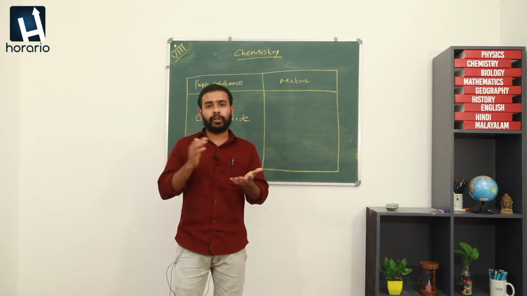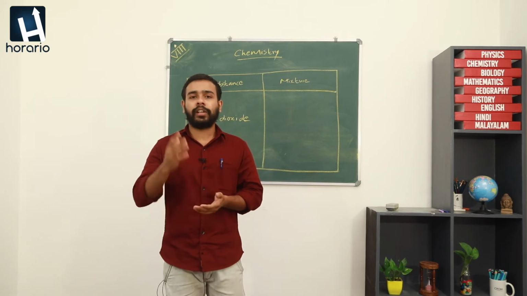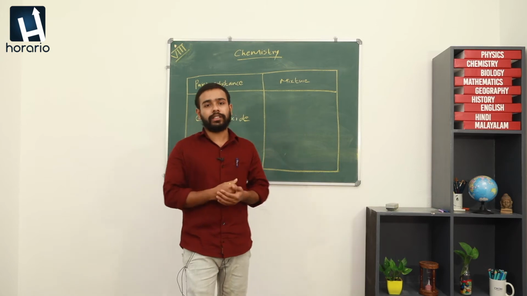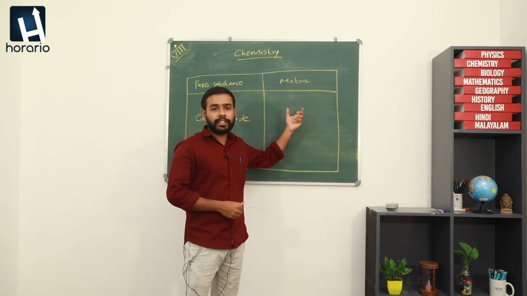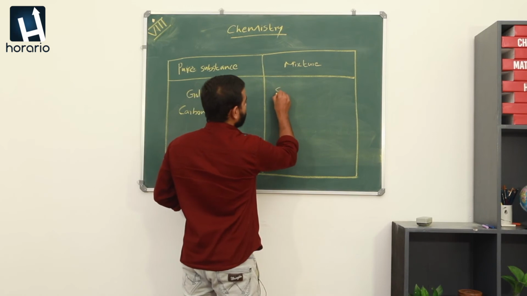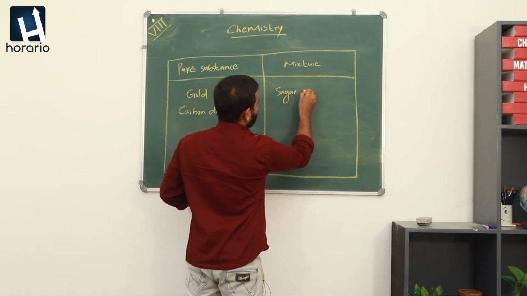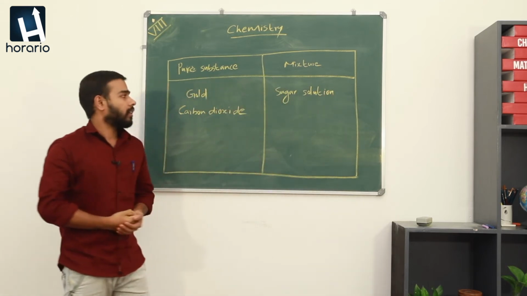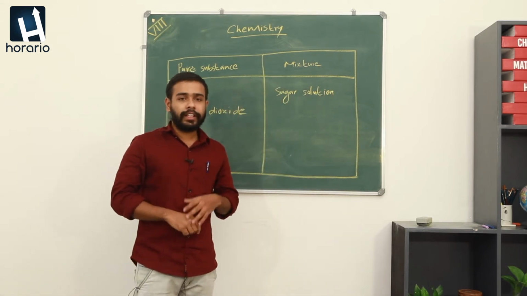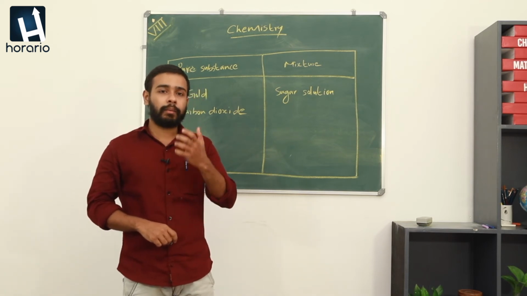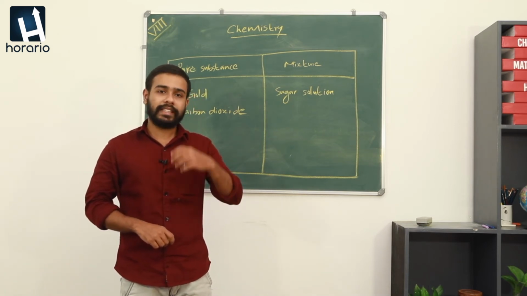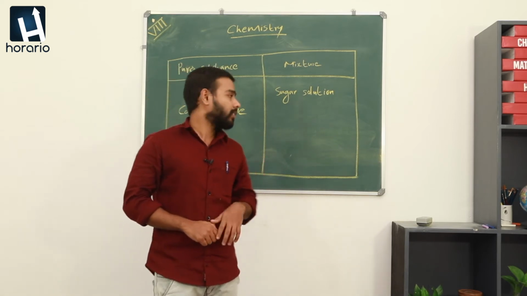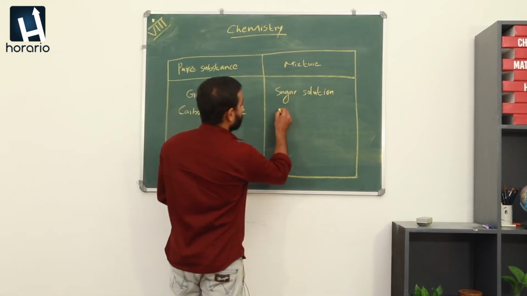Next is sugar solution. We have seen that sugar solution has two types of particles. They are water particles and sugar particles. So, sugar solution is a mixture. Next is soil. Think about soil. In soil there may be a number of components. There may be silica, there will be sand, etc. So, it contains a number of particles. So, it belongs to mixtures.